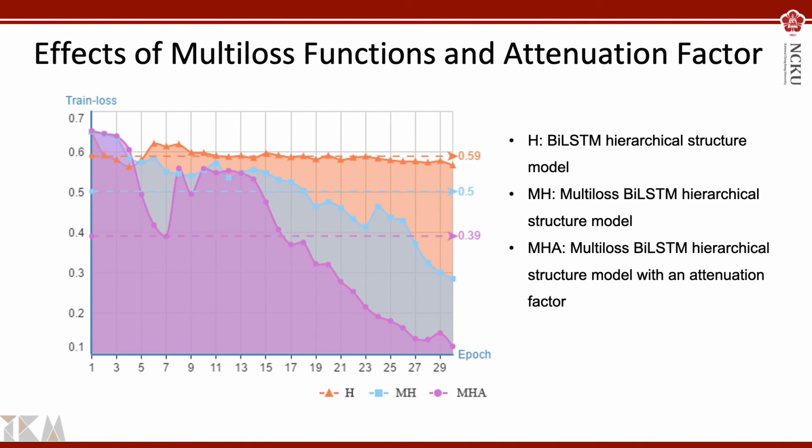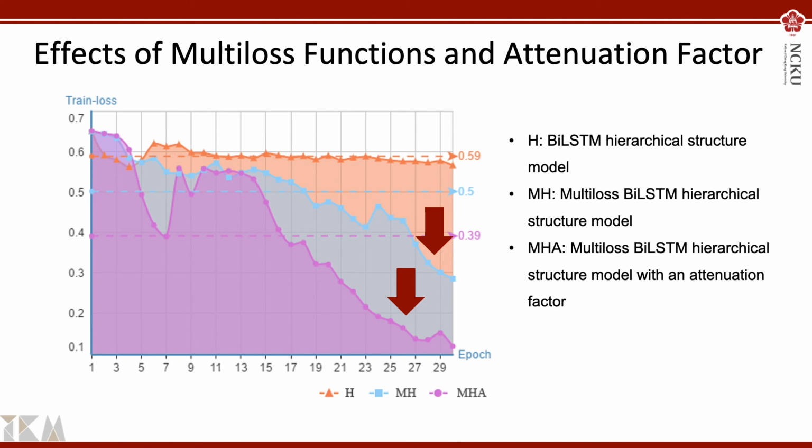We compare the training result of the H, MH, and MHA models on the same dataset with the same random seed. The figure shows that the MH and MHA, which are multi-loss function models, learn faster than the original hierarchy model in the first 30 epochs. Moreover, the loss in those models decreases sharply. This result proves that the models benefit from post-level backpropagation by applying a multi-loss function.